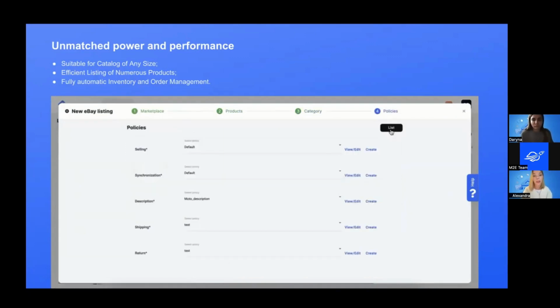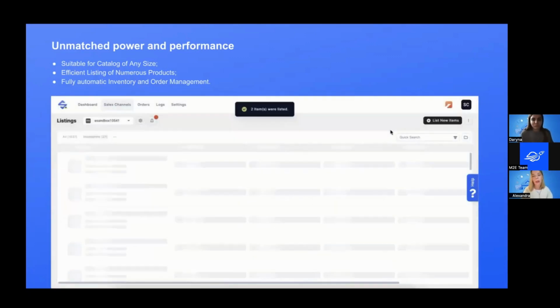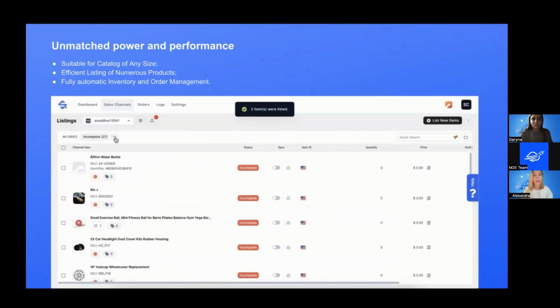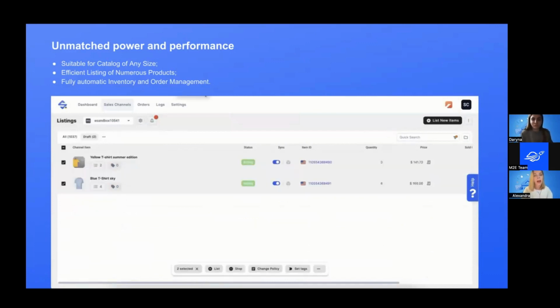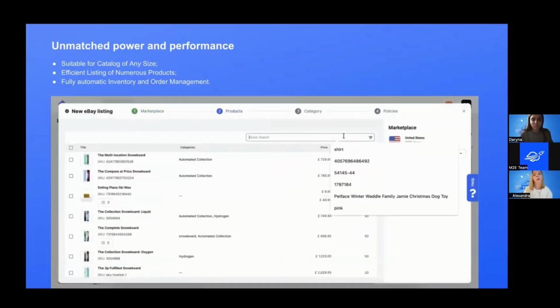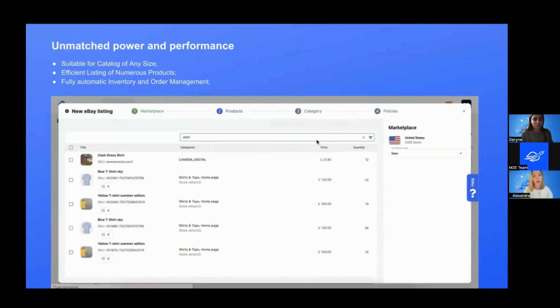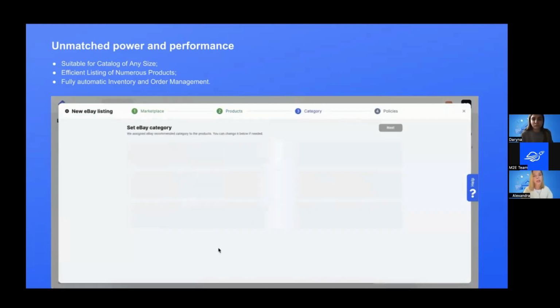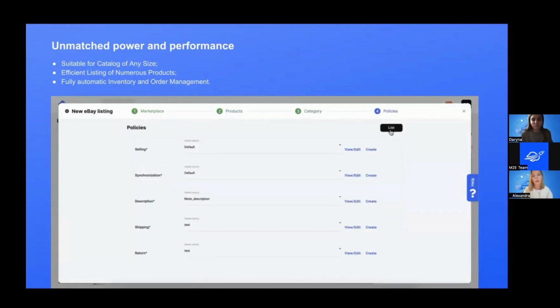So let's start with learning how much power M2 sales channels hide inside. First of all, I'd like to mention that our solution is suitable for a catalog of any size. For example, if you are just starting your selling journey, your business will definitely grow, and M2 sales channels will seamlessly handle the increased task volume along with the sales volume you have.